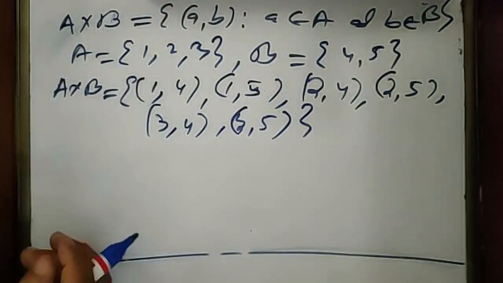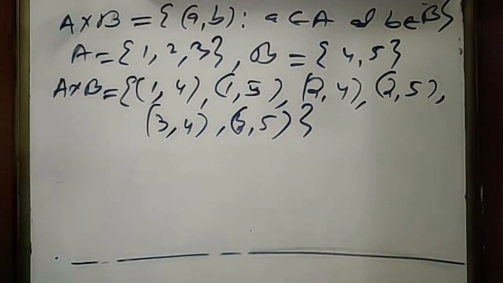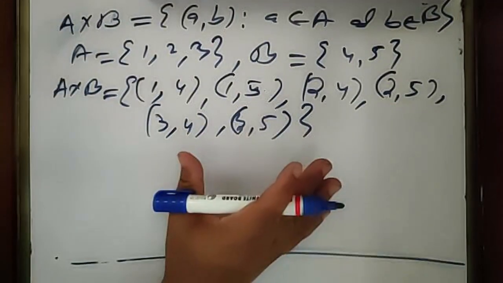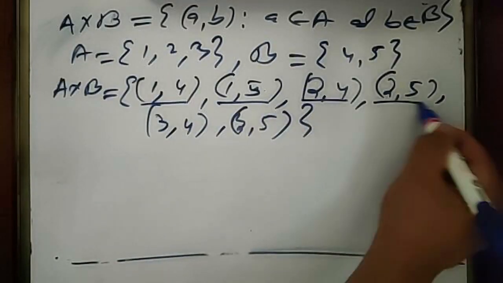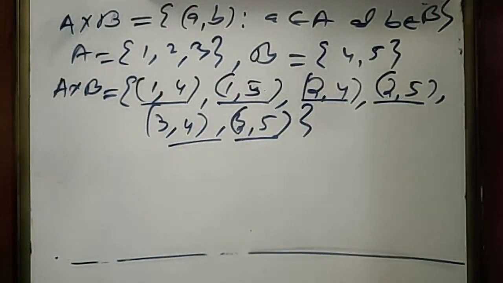So these are the possible order pairs from set A to B, and this collection is called Cartesian product.